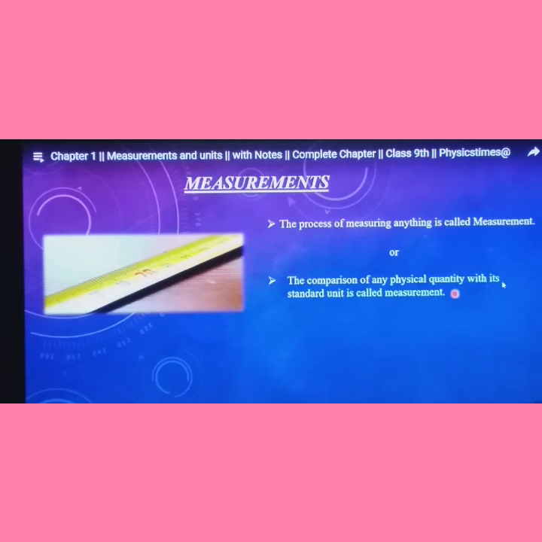I am going to take Science 1. The first chapter in Science 1 is measurements. So what do you mean by measurements? The process of measuring anything is called measurement. If you measure any substance, either solid, liquid or gas, the process of measuring anything is called measurement, or we can say the comparison of any physical quantity with its standard unit is called measurement. If you are comparing any physical quantity with its standard quantity, we call it a measurement.